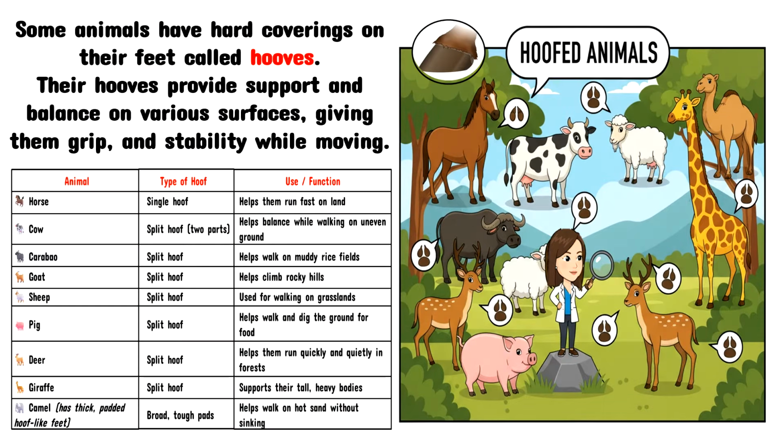Some animals have hard coverings on their feet called hooves. Their hooves provide support and balance on various surfaces, giving them grip and stability while moving. Here are some examples of hoofed animals: horse, cow, carabao, goat, sheep, pig, deer, giraffe, and camel.